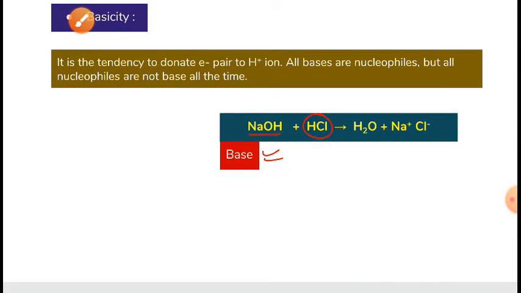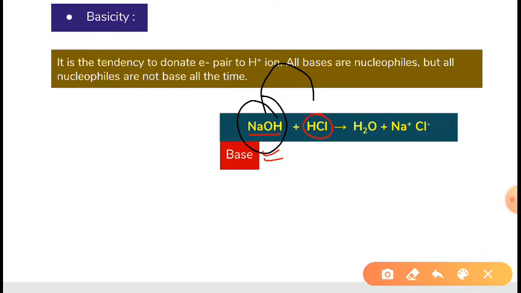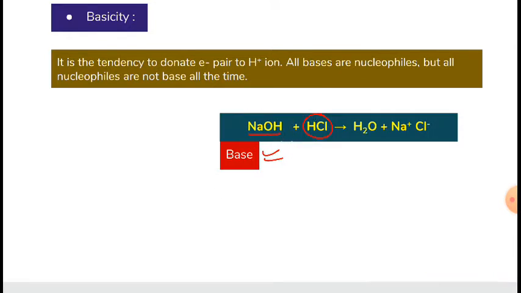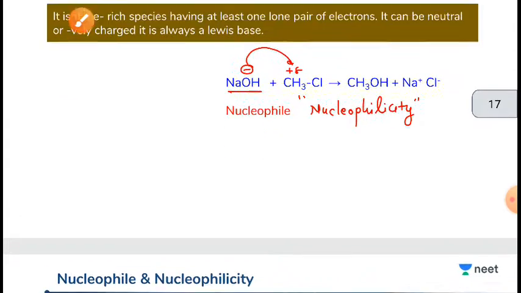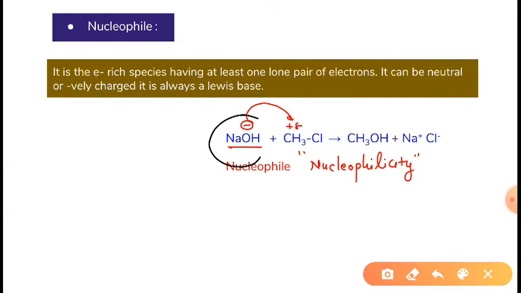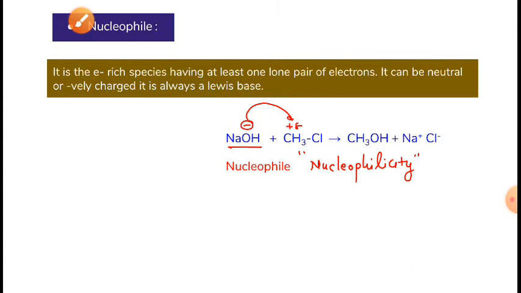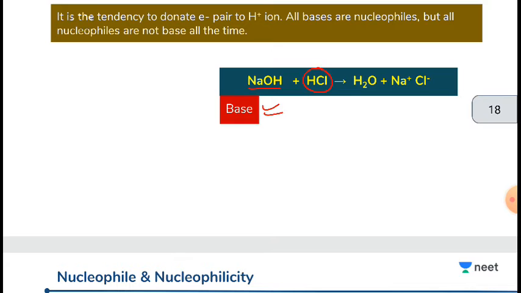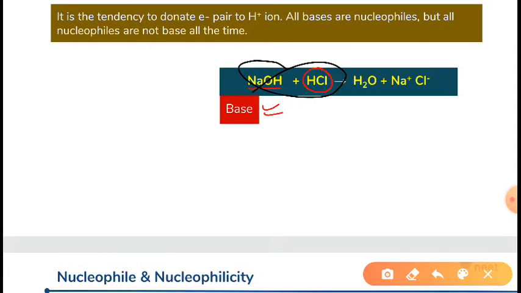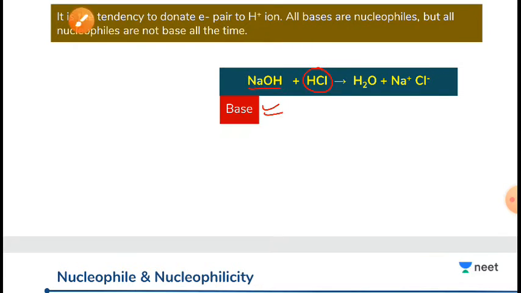Here in this case, since NaOH is giving its electron to this hydrogen, NaOH is behaving as a base. But in this other case, since it is giving its electron to this carbon, it is a nucleophile. Here, since it is giving its electron to hydrogen, it is a base.